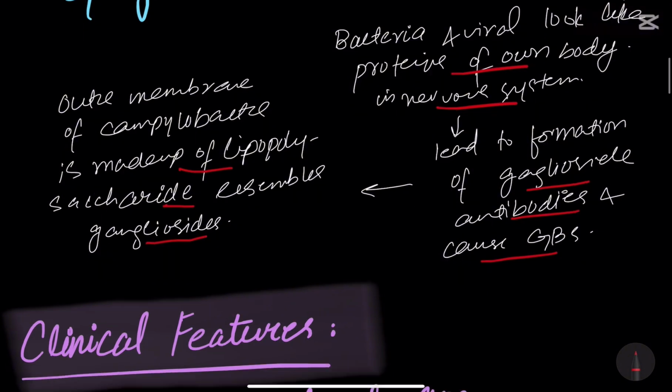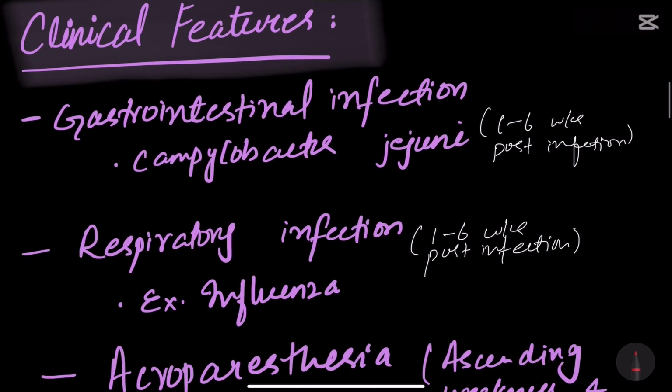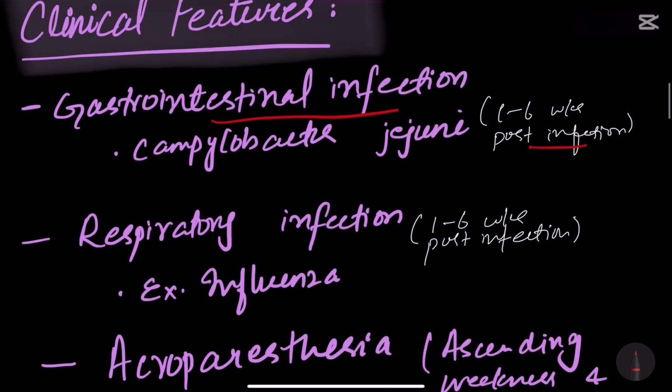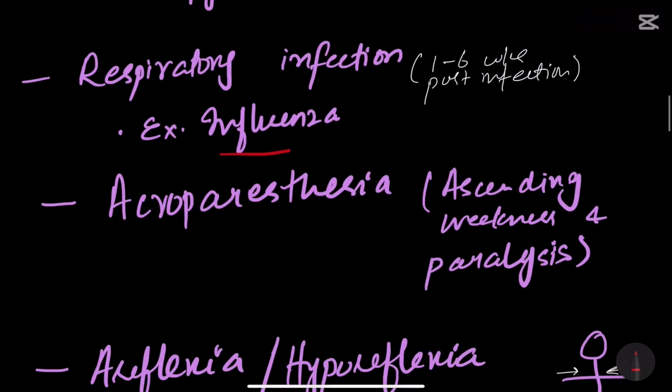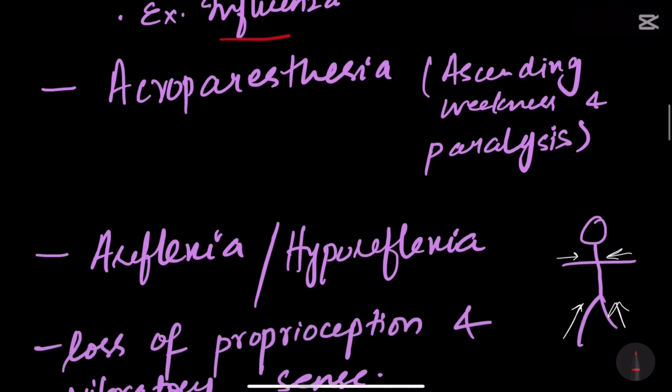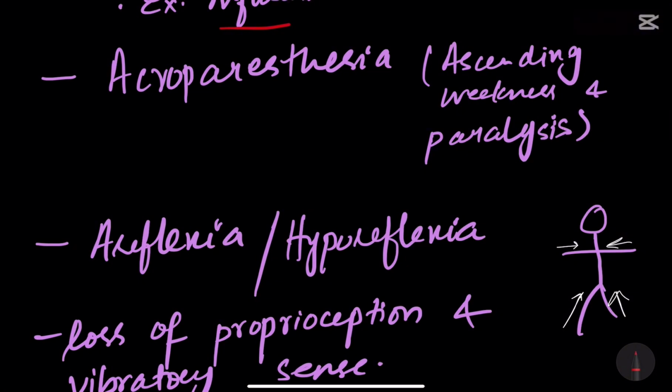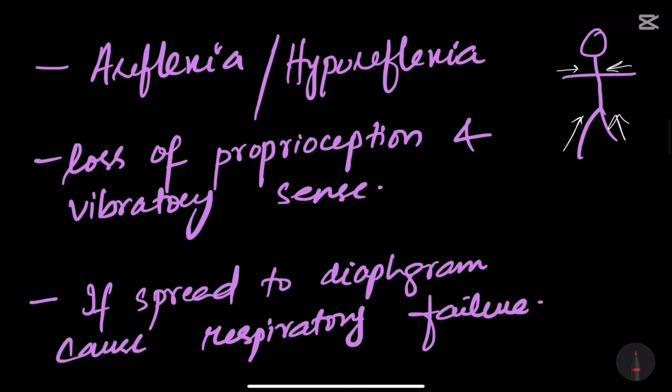The clinical features of GBS are gastrointestinal infections, that is Campylobacter jejuni, which is common 1 to 6 weeks post-infection. Respiratory infection is also a clinical feature, 1 to 6 weeks post-infection, for example influenza. Acroparesthesia, that is ascending weakness and paralysis, occurs in GBS. Areflexia or hyporeflexia occurs, and there is loss of proprioception and vibratory senses.